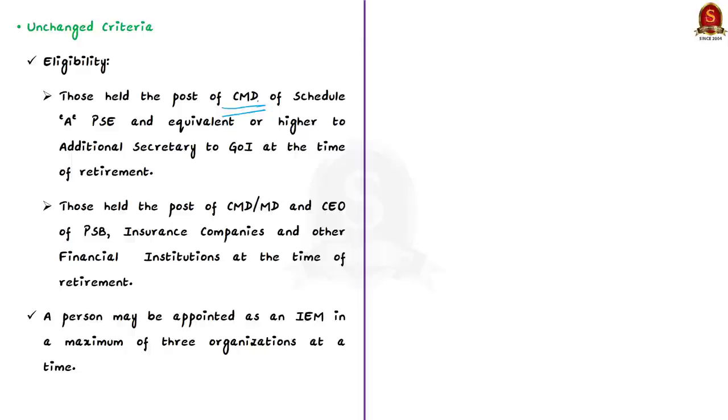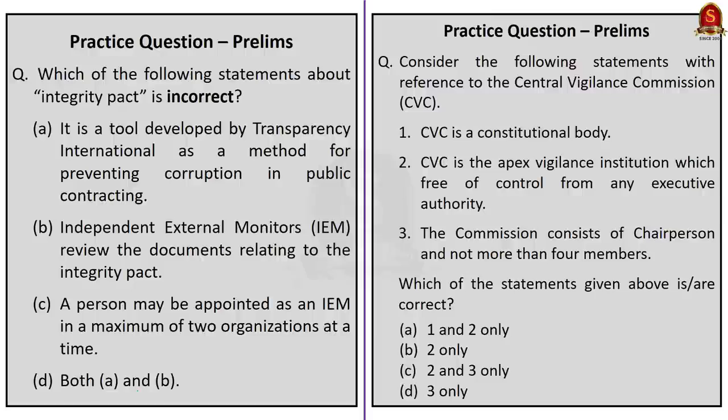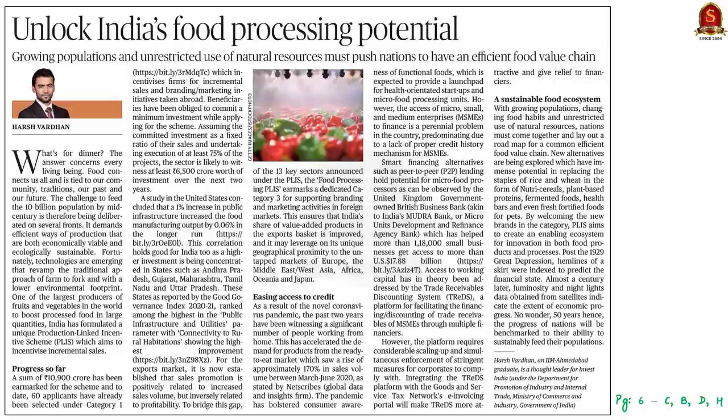Now another criteria has been kept unchanged, which is the criteria that says that a person may be appointed as an IEM in a maximum of 3 organizations at a time. So these are some of the provisions that have been kept unchanged in the revised rules. So in this discussion, we saw about the Integrity Pact, then we saw about the independent external monitors and the eligibility criteria to be nominated as IEMs. And some of the modifications made by the Central Vigilance Commission in the rules that talk about the nominations for the role of IEMs. So now with these points in mind, let us get to the next discussion.